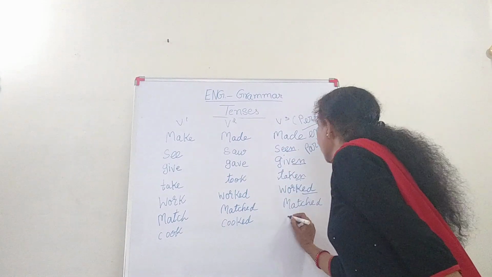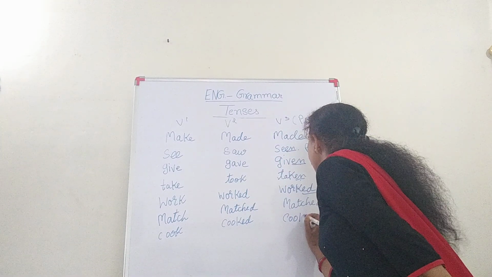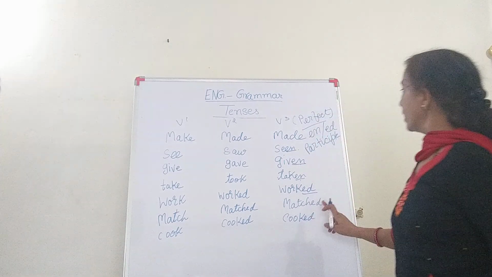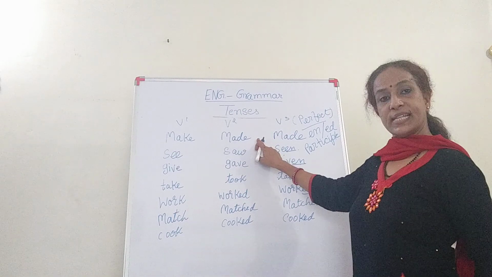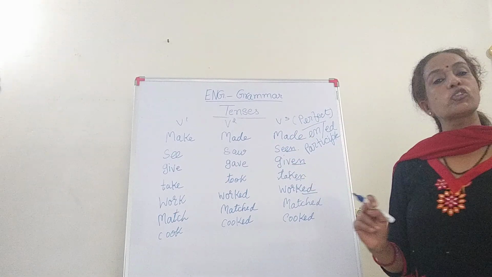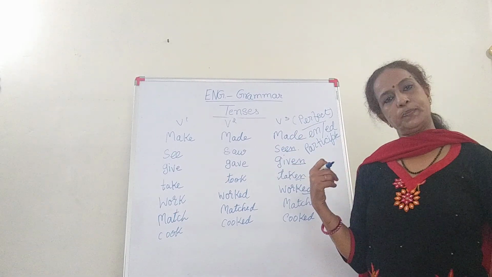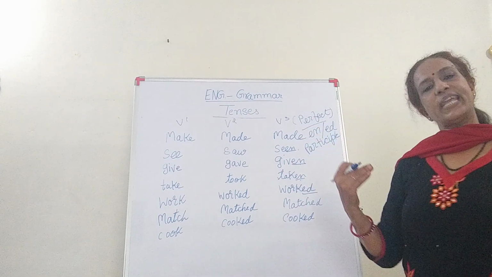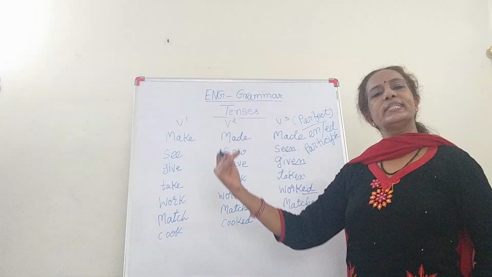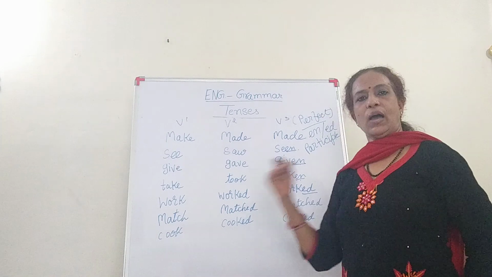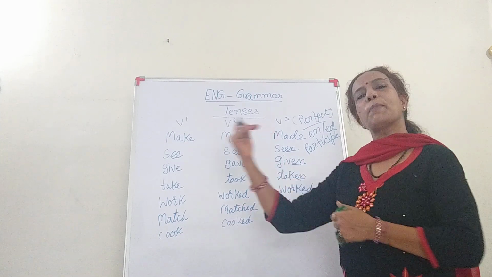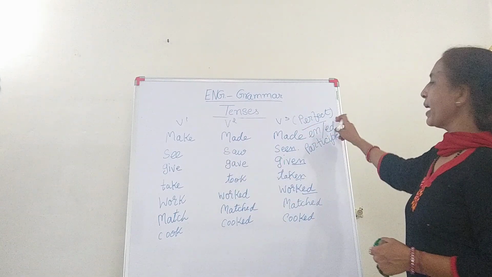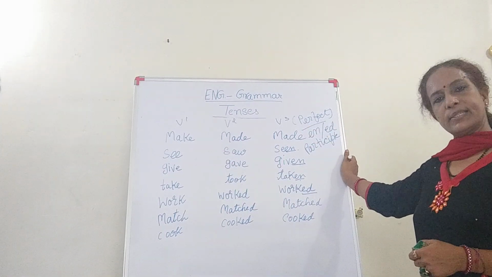Past tense. And perfect tense is also cooked. This is past tense. Perfect tense is also known as long past: the task which has taken place, but not just now. A little bit of time has passed, that is why it is a long past, that is perfect tense.